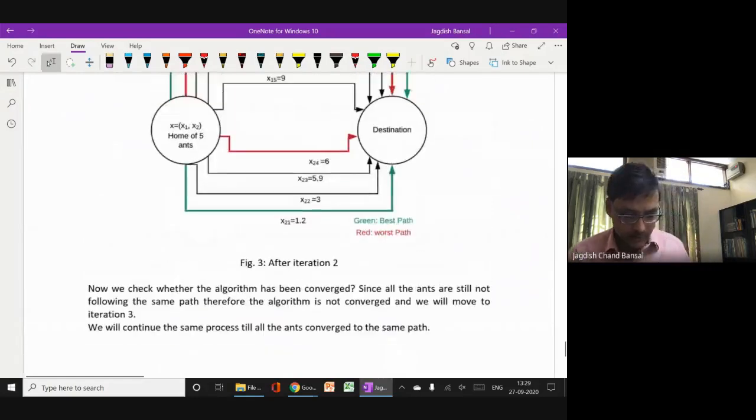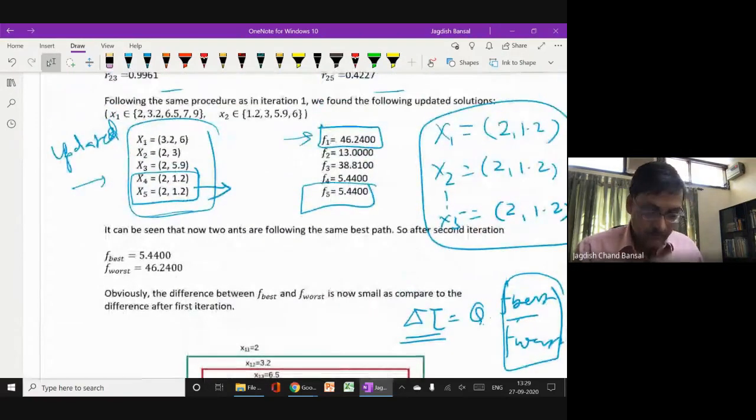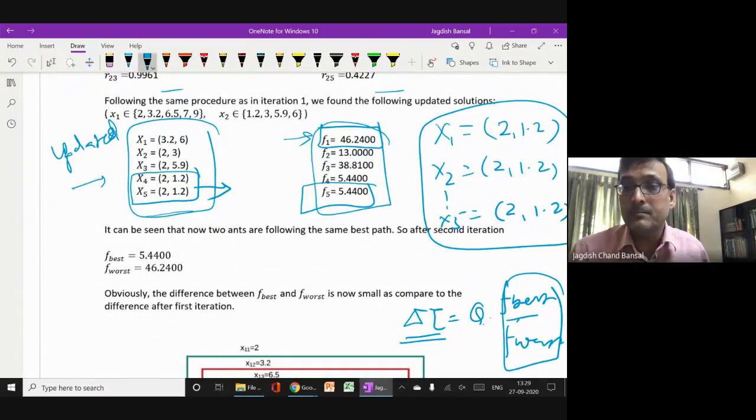Okay, and so we will continue the same process. Again, you have the updated solution, then we will continue this process until all the solutions reach the same path. That's all from my side. So I explained the ant colony optimization algorithm through this example.